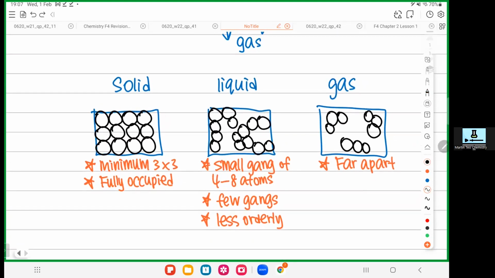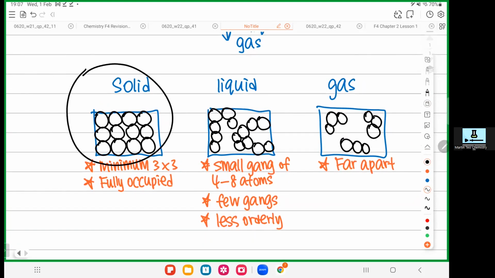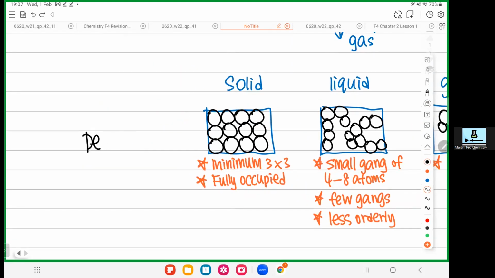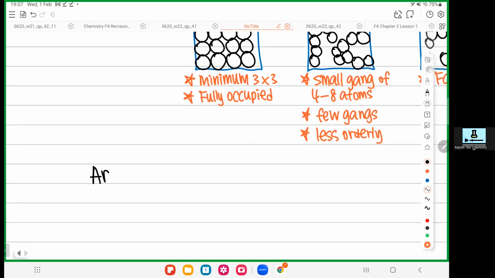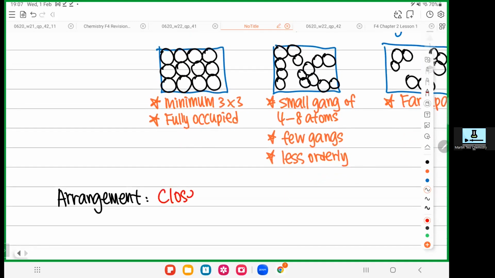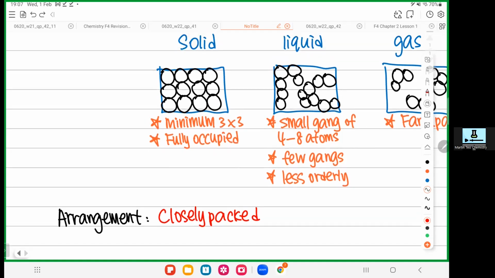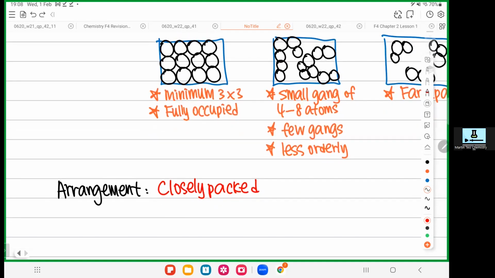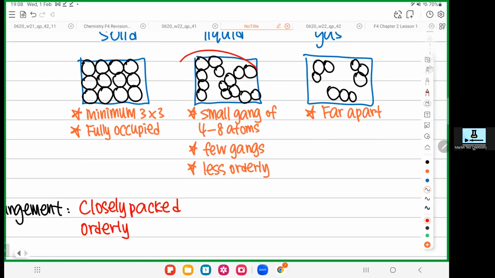Okay, next one. Sometimes they may ask you to draw the arrangement. Sometimes they may ask you to describe. So how do you describe the arrangement of solid? The first comparison is their arrangement. The solid all squeezed together. Squeezed together is called closely packed. Second thing, solid has a very proper order, right? So we call it very orderly. When you come to liquid, they are still closely packed, but less closely packed. And this arrangement is not so orderly, right?